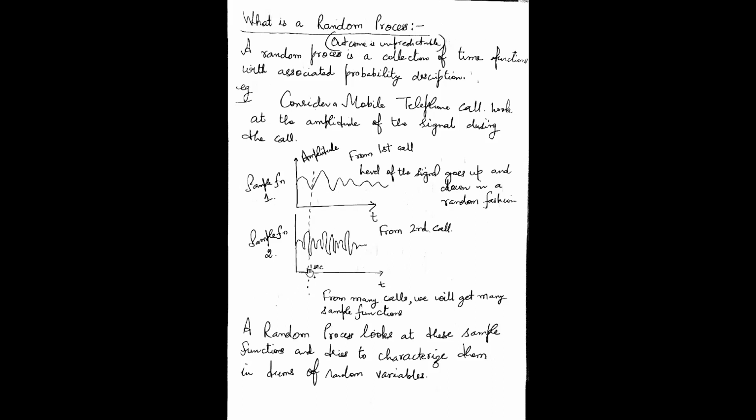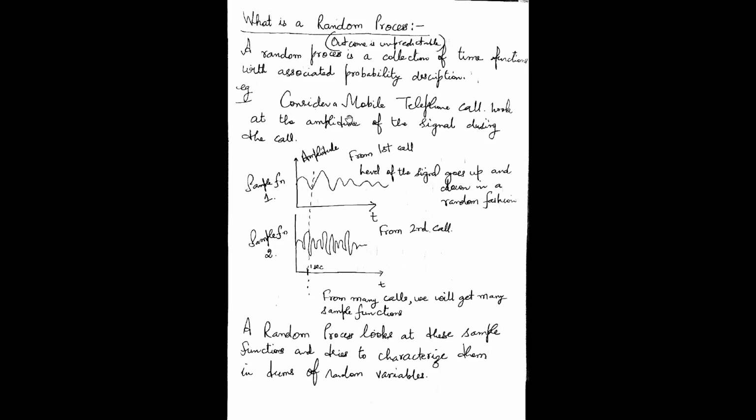What I'm looking at is the amplitude of the signal in every function at 1 second. So you will have many values available of the amplitude at 1 second if there are multiple time functions. Let me again repeat the things.